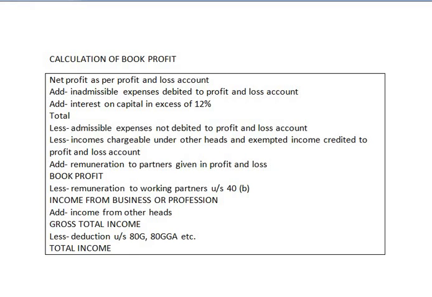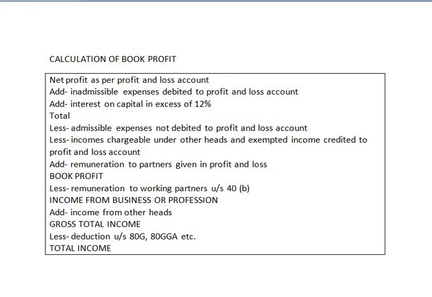Less remuneration to working partner under section 40(b). Thus we get the income from business or profession, add income from other heads, thus we get the gross total income. Then less deductions under section 80G, 80GGA, etc. Then we get the total income. This is how the book profit of a firm is computed.